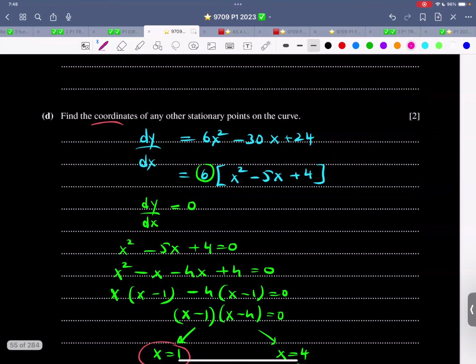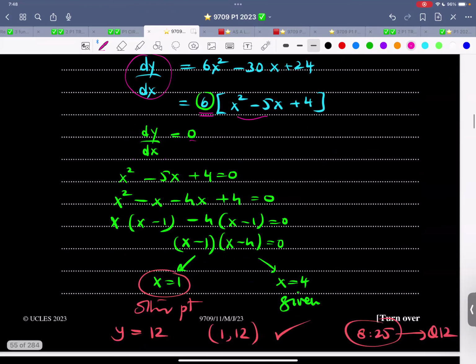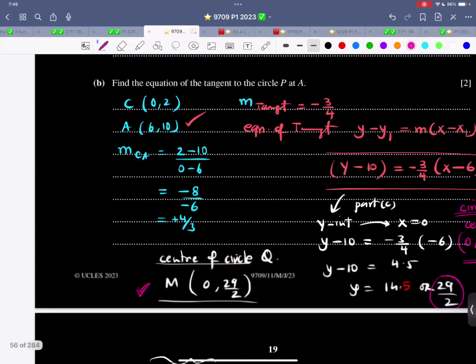Find the coordinates of any other stationary point. So whatever the stationary points are, they will be obtained from dy by dx. So dy by dx equals 0. You can always take common, no issue with that. And now when it's equal to 0, you are just left with this middle term factorization. You get x is equal to 1. You get x is equal to 4. This was already given. So what is the other point? That is x is 1 and y is 12. And that is the answer for this part. So now that is about it.